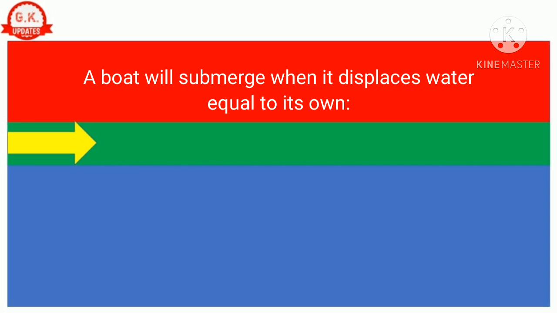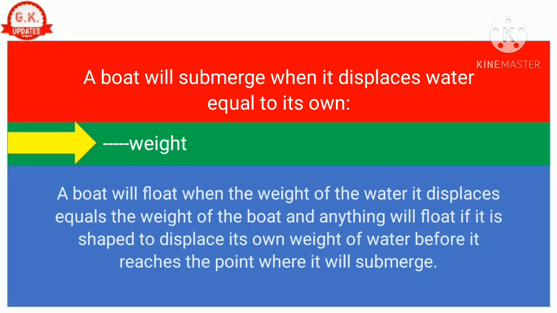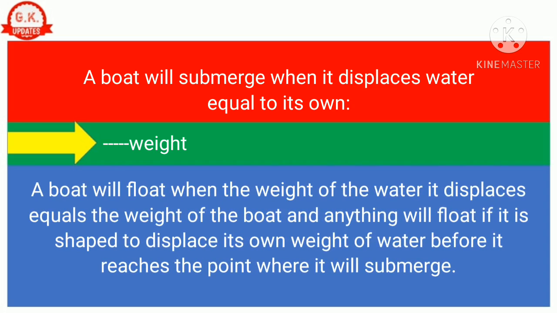Question number 20. A boat will submerge when it displaces water equal to its own. Correct answer is weight. A boat will float when the weight of the water it displaces equals the weight of the boat, and anything will float if it is shaped to displace its own weight of water before it reaches the point where it will submerge.